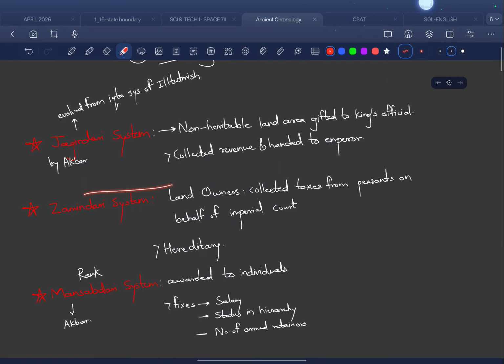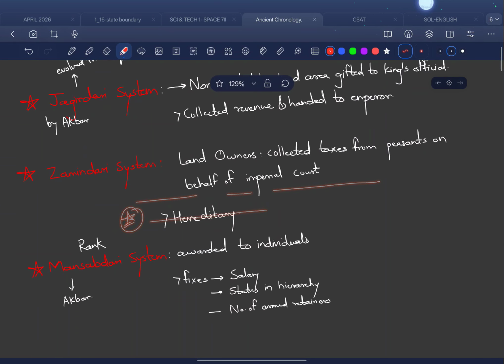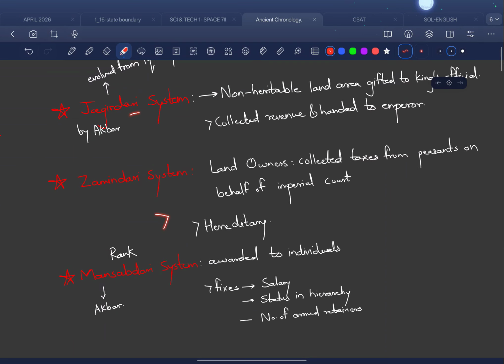Then we have the Zamindari system. This is also a modified form of the Jagirdari system. Here there are landowners who collected taxes from peasants on behalf of the imperial court. Same thing that I have told you, same story, but the only change is that these are hereditary. The Jagirdari ones are not hereditary, these are like salaries. So salary cannot be hereditary. Just remember that. Then we have the Mansabdari system. What is the Mansabdari system?